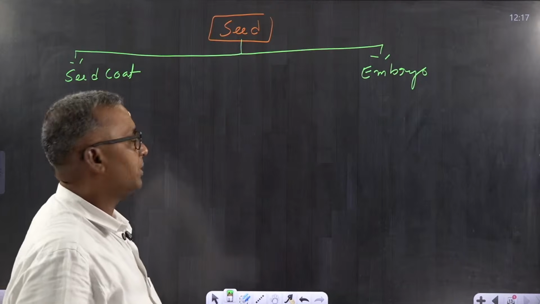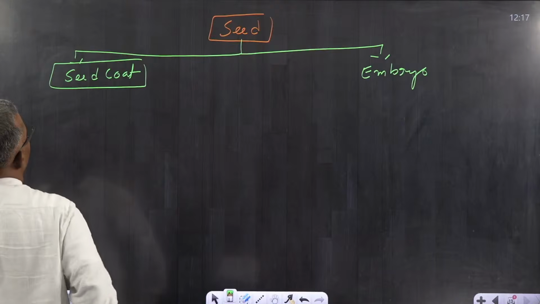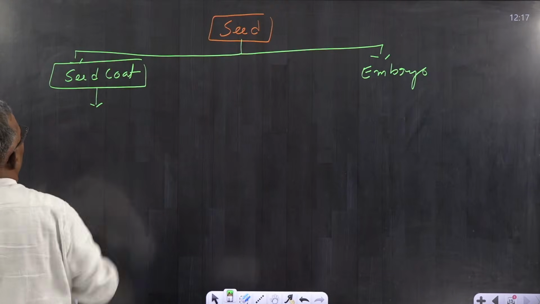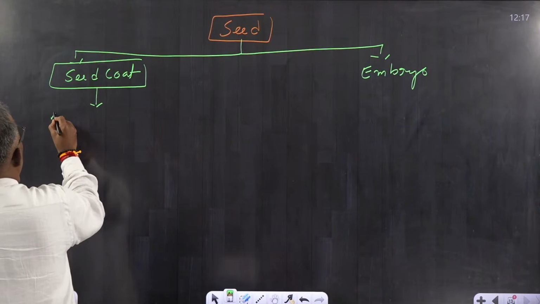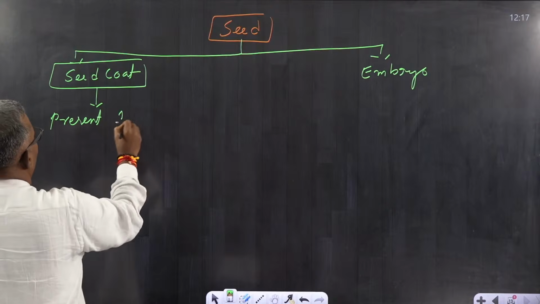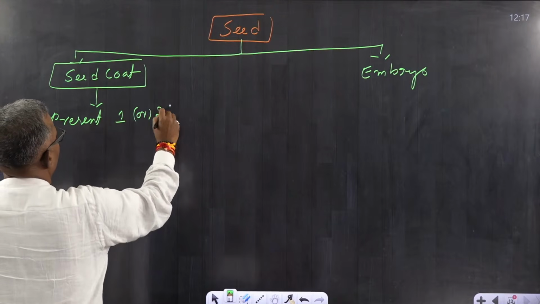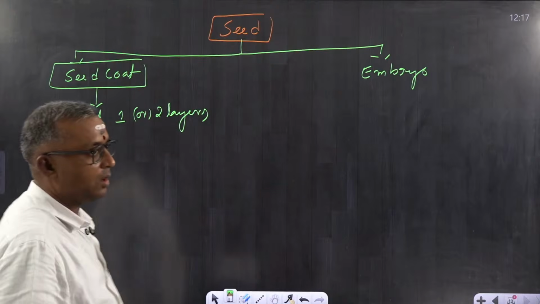Seed coat and embryo. The seed coat may be present in one or two layers. How many layers? One or two layers.